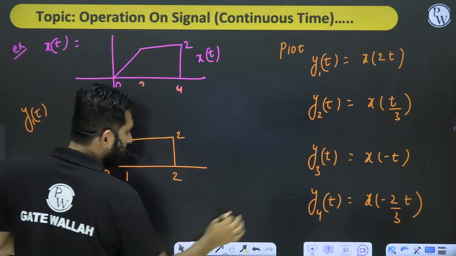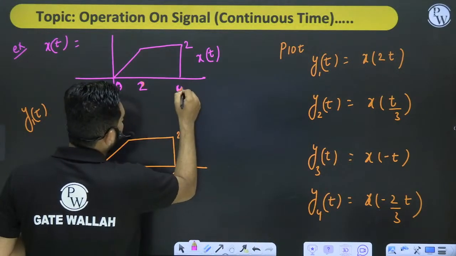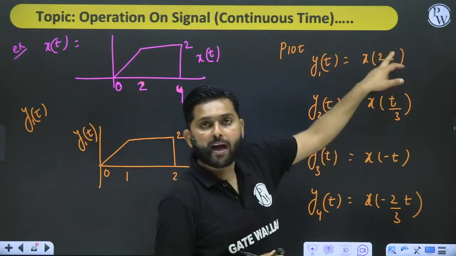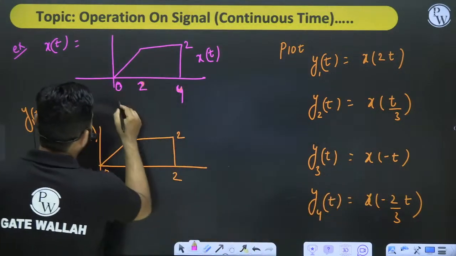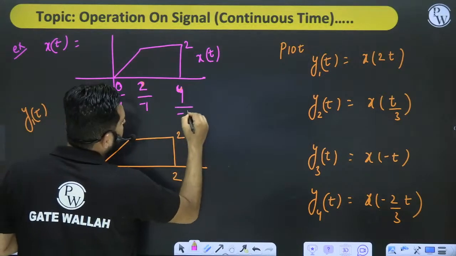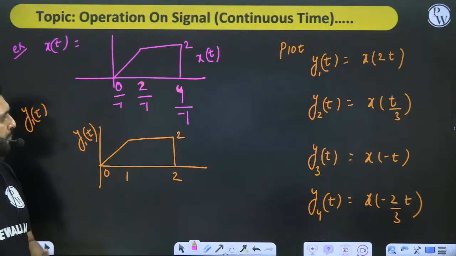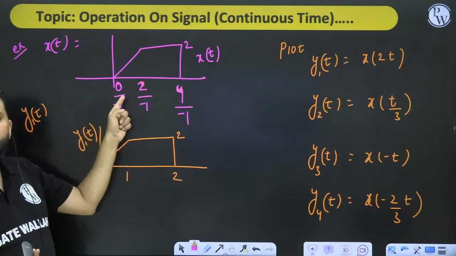Instead of dividing it by a positive number, this is 0, this is 2, this is 4. We are dividing it by -1. So simply divide by -1, divide by -1, and divide by -1. Now when you divide it by -1, 0 becomes 0, 2 becomes